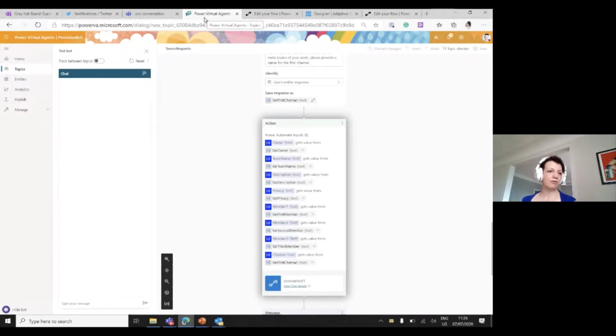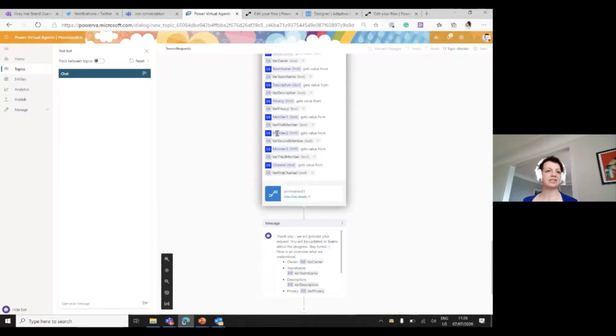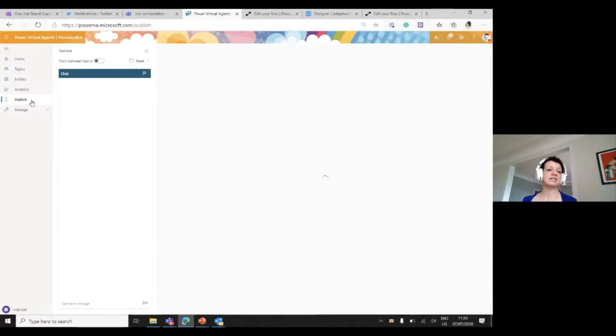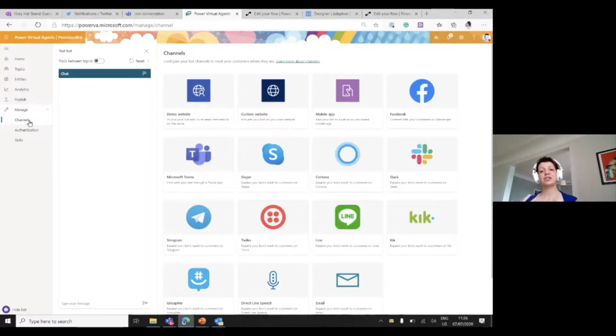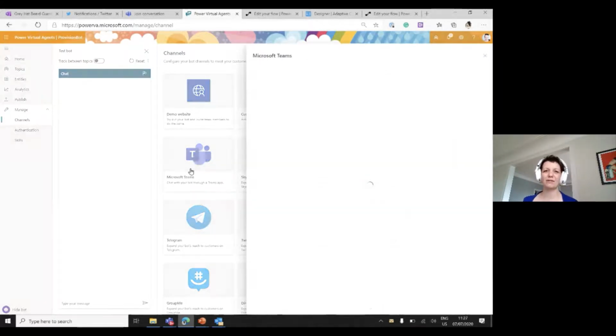So in my Power Virtual Agent, you saw that I have my topics, and here I'm in my authoring canvas, and this is all very, very nice. And the first thing I need to do is publish my bot at least once. So if it's not published, you can't use it elsewhere than just in this blade here. And once we published it, we can choose channels in which this bot should work. We can do this in a website. We can do this in an app. We could even do this in Slack, but I wanted to do this in Teams, of course.